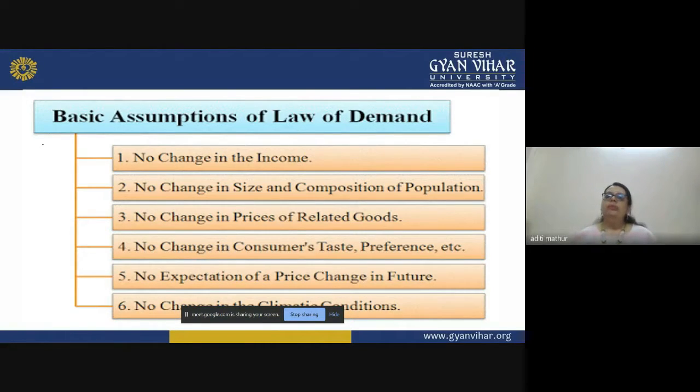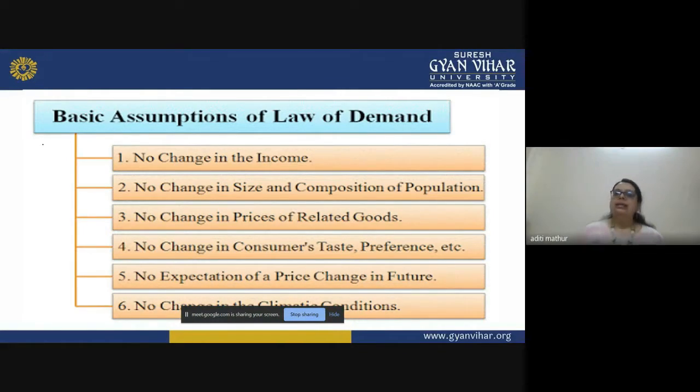Before, if I had 20 customers, I had a total demand of 100. Now if the customers increase to even 21, my demand will also increase, and there will be no role of price at that very moment. So to study the role of price and quantity demanded, we assume that other factors are all constant, with no change in those things.